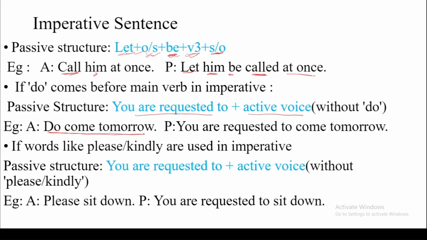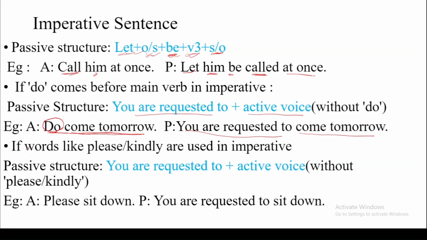So how can we change this sentence into a passive sentence? Instead of do, we can use you are requested to, plus the active statement without do. The active statement is come tomorrow. So instead of do, we just write you are requested to.